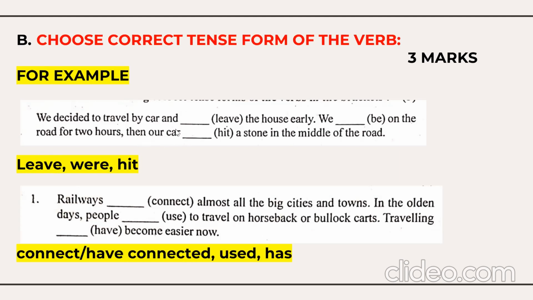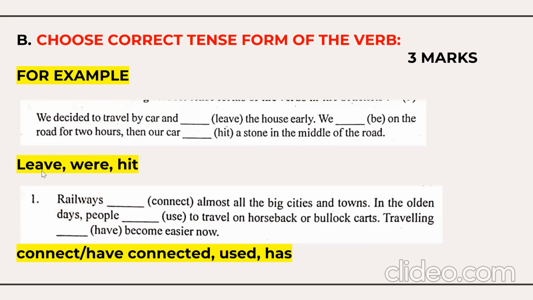We decided to travel by car and left the house early. We were on the road for 2 hours. It's in the past tense. Then our car hit a stone in the middle of the road. We don't use hitted or hitten. So hit, all the three forms are the same. So there's an error from my side.